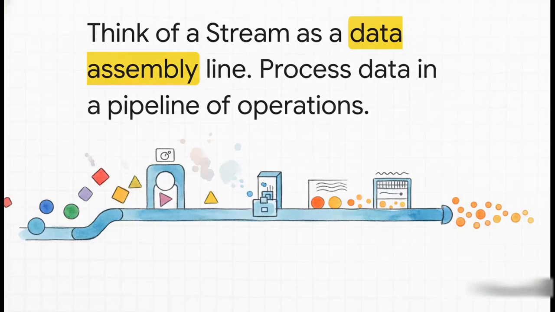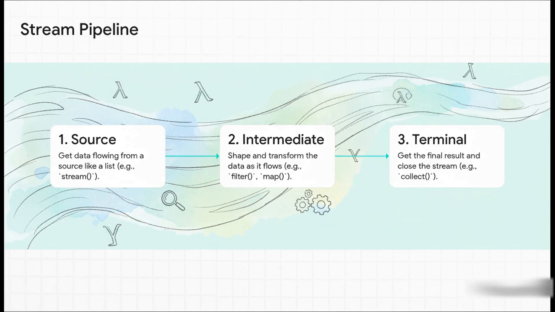The best analogy for a stream is a data assembly line. Seriously, instead of writing messy for loops to go through a collection one by one, you just send your data down this pipeline of operations. Each step on the line does one specific thing, shaping and transforming the data as it flows past. And this assembly line always has 3 parts. First, you need a source. You get your stream from a list or some other collection.